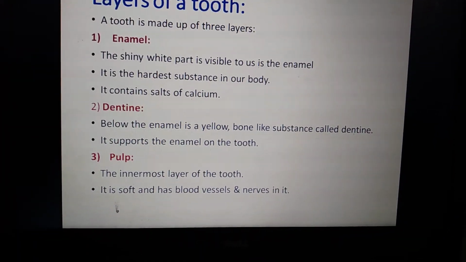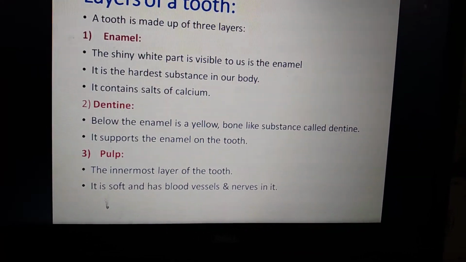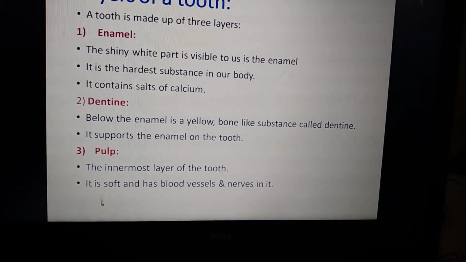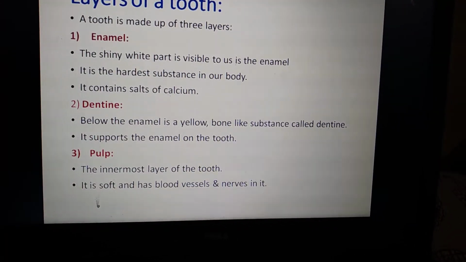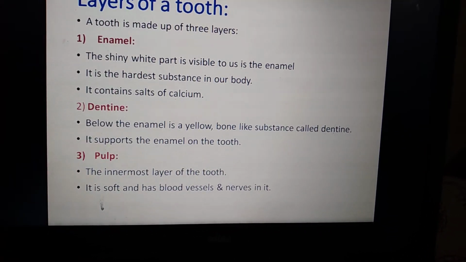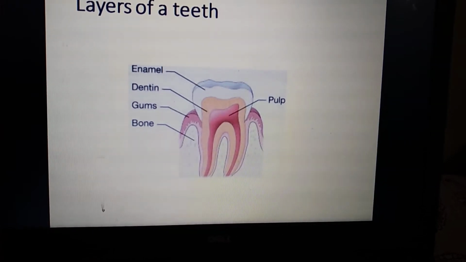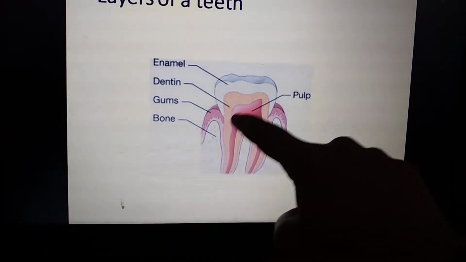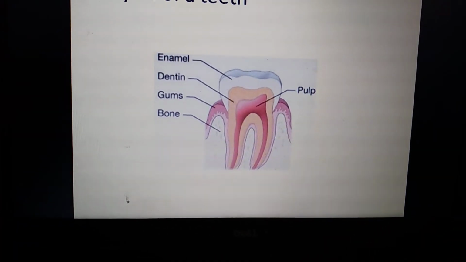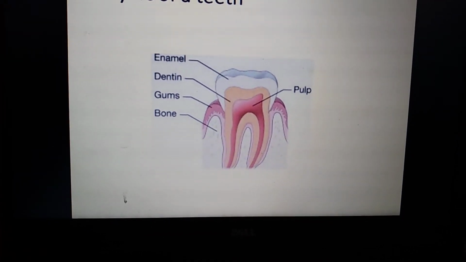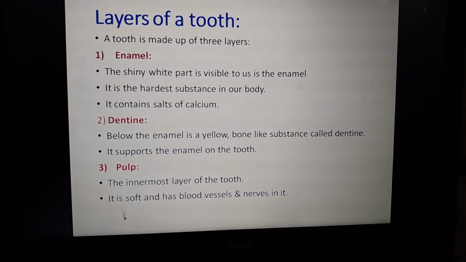And the third one is the pulp. It is the innermost layer of the tooth. It is soft and has blood vessels. It is very soft in nature. We can also see blood vessels and nerves present. Here you can see it is the innermost part, called the pulp. Here the blood circulation and everything happens. The nerves are also present. It is very soft. It is not made up of bone. It contains blood vessels and nerves. So these are the three types of layers in our tooth.